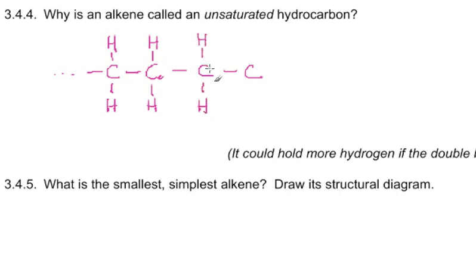If you're in the middle of a chain like this, if you're this carbon, you have four arms like every carbon does. Two of those arms are committed because you have to hold hands with your siblings on either side. You've got to hold hands over on your left. You've got to hold hands over on your right. That leaves you with two hands that could be holding hydrogen. And if both of those hands are holding hydrogen, we say that you are saturated.